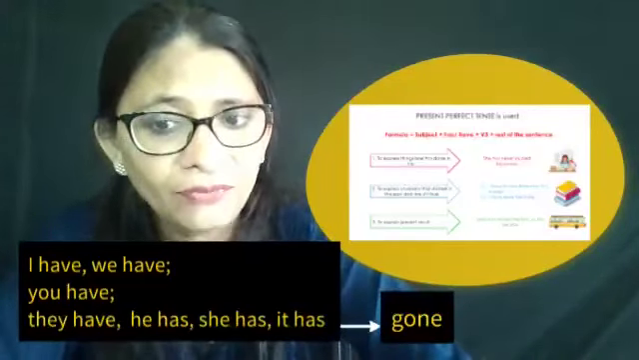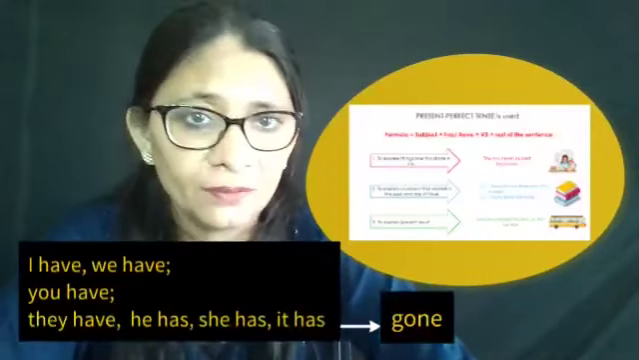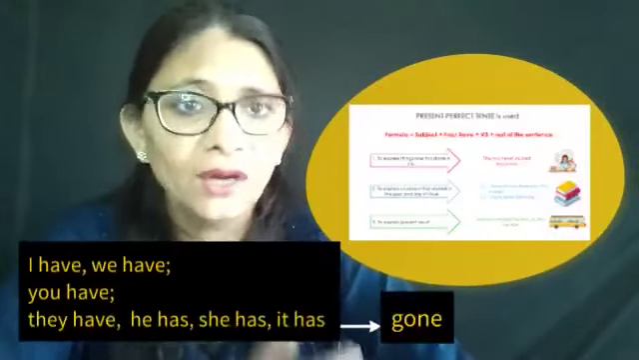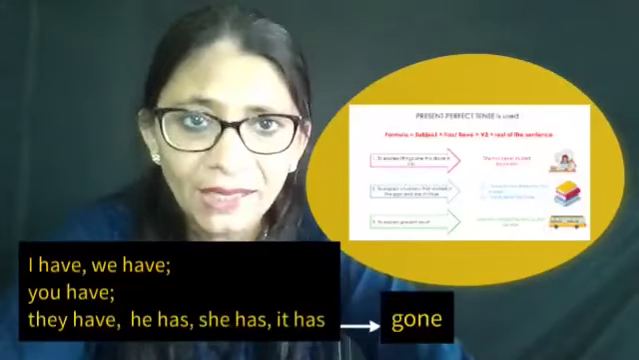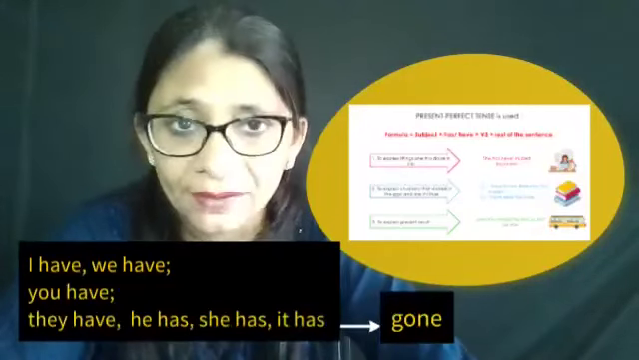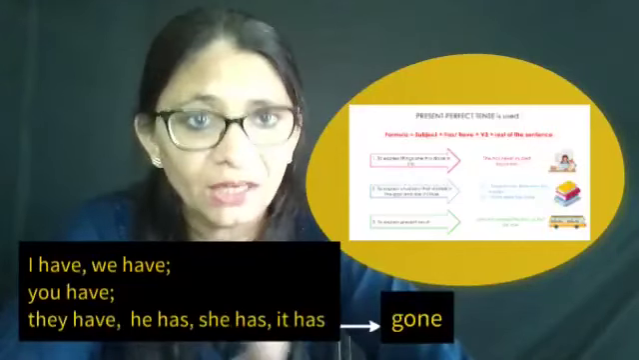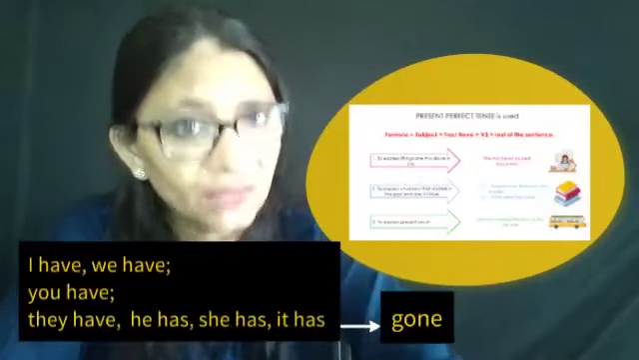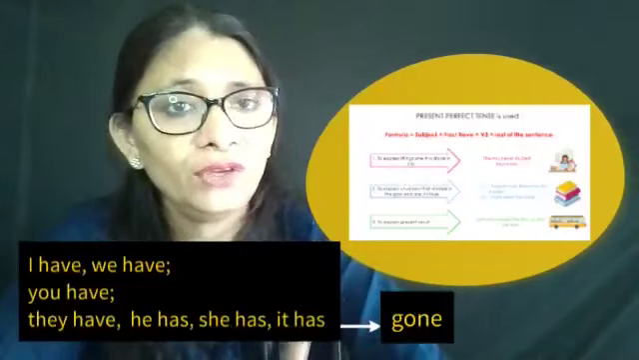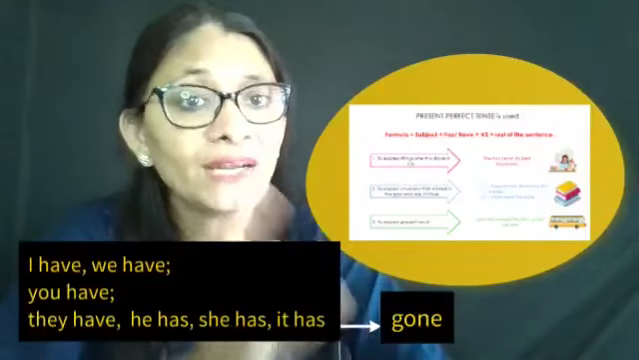Suppose I have given you a letter. I have given you a letter. It means I might be telling you right now that I have given you a letter. I have given in the past, but I am telling you now, and the effect is still now. The letter is still with you. The effect is still there. So these are the situations where we use present perfect tense.